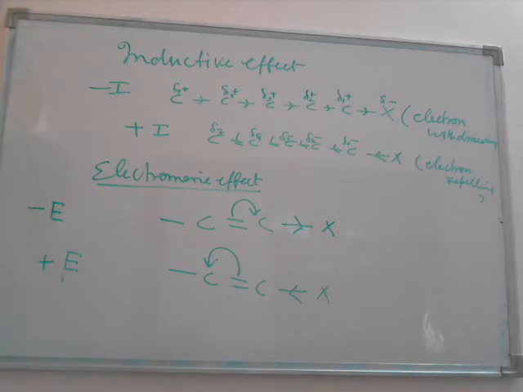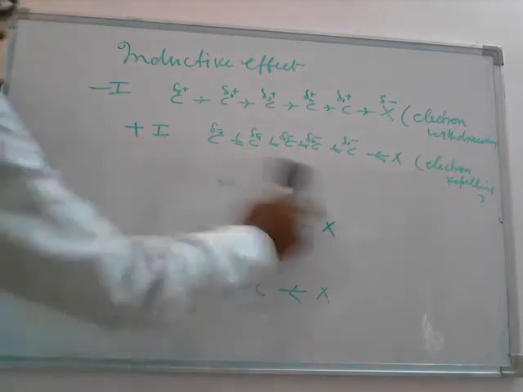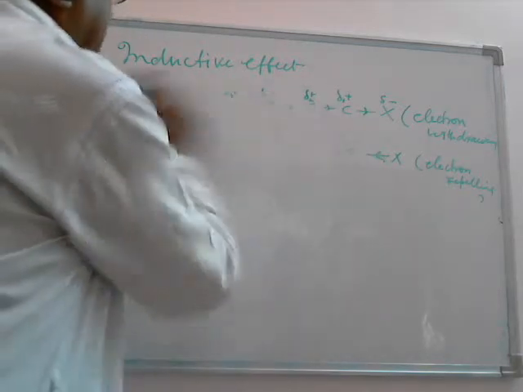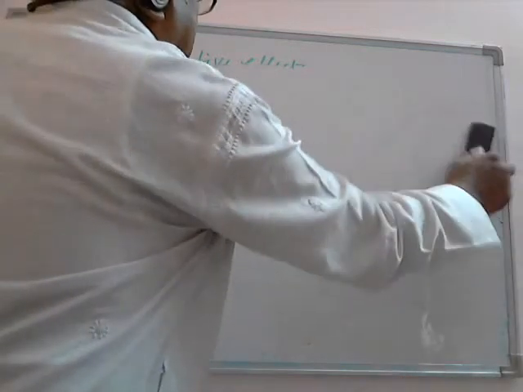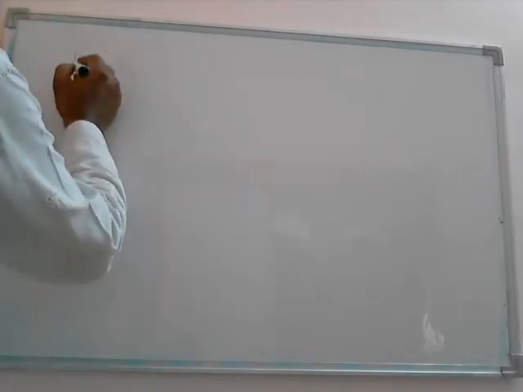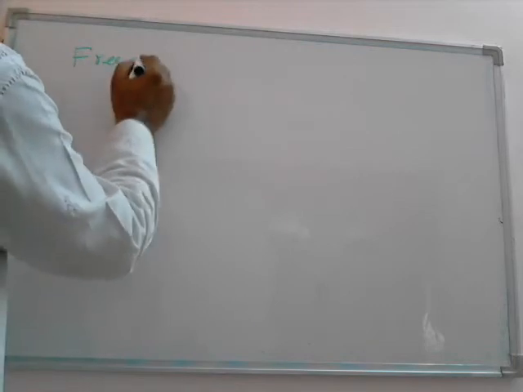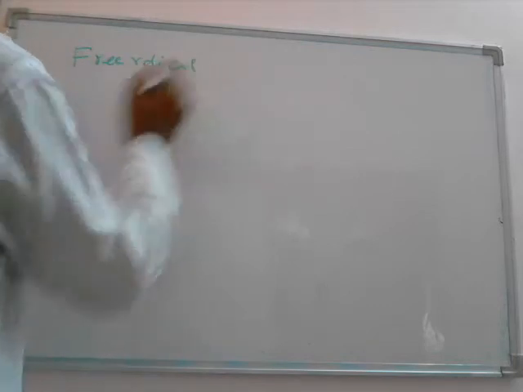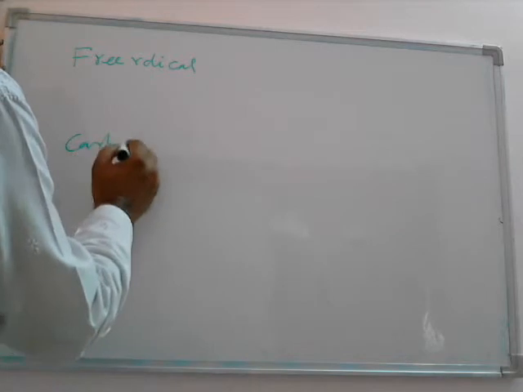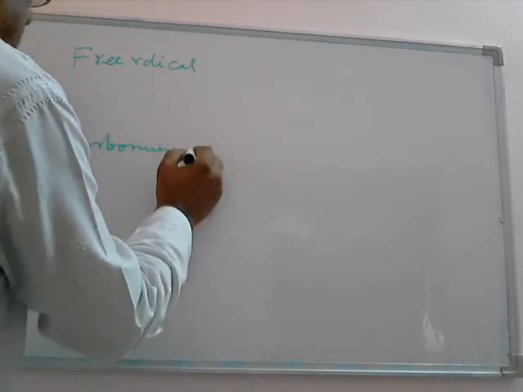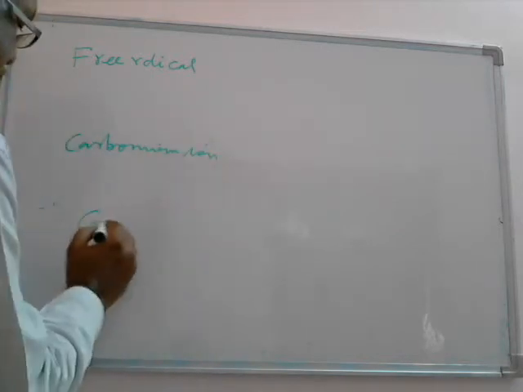One more is there, that is the mesomeric effect or resonance effect, which I will teach you later on. So this type of effect takes place when there is a covalent bond of the type sigma or pi bond present in the organic compound. Now, as I told you, the homolytic cleavage forms the free radical, the heterolytic cleavage forms the ions. Now I will come to the free radical. Carbonium ion and carbocation.